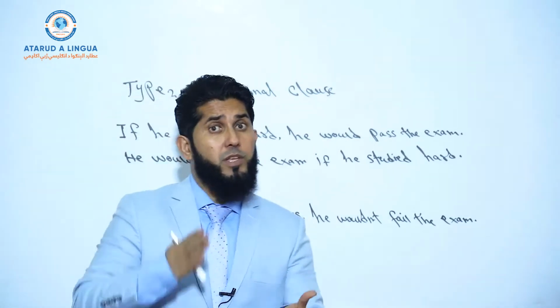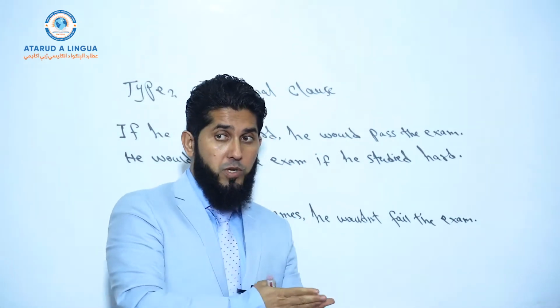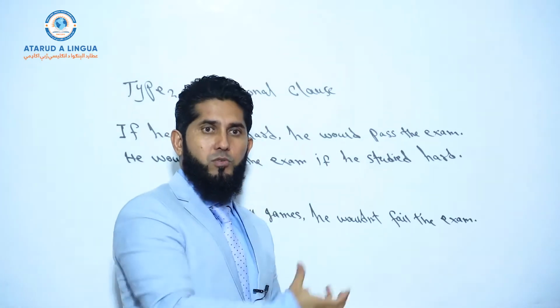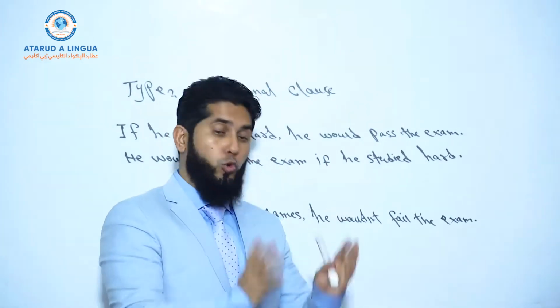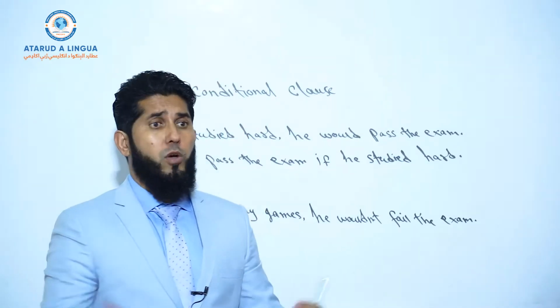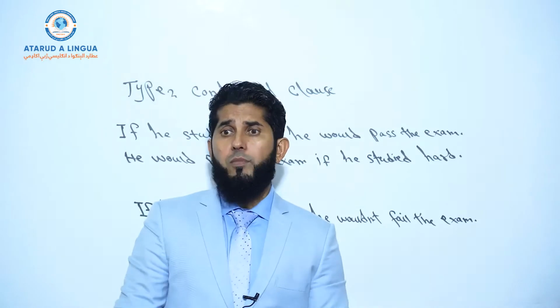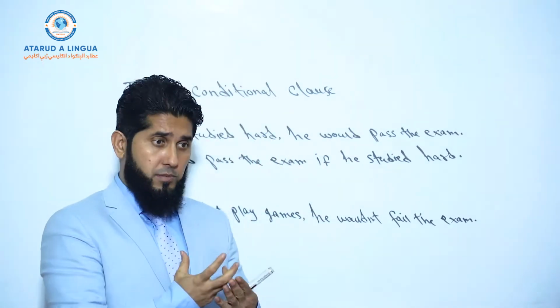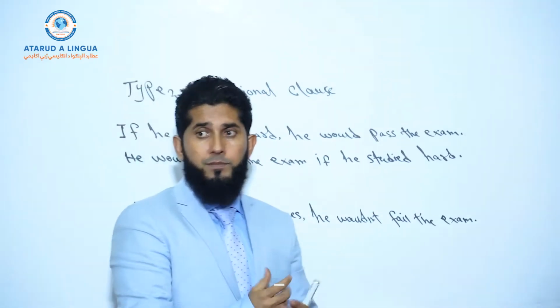First, I'm going to explain the structure, how you can make these complex sentences and what the rules are, because structure is important. If we don't know the structure of a sentence, we cannot make it correctly, right? And then I will talk about the concept.